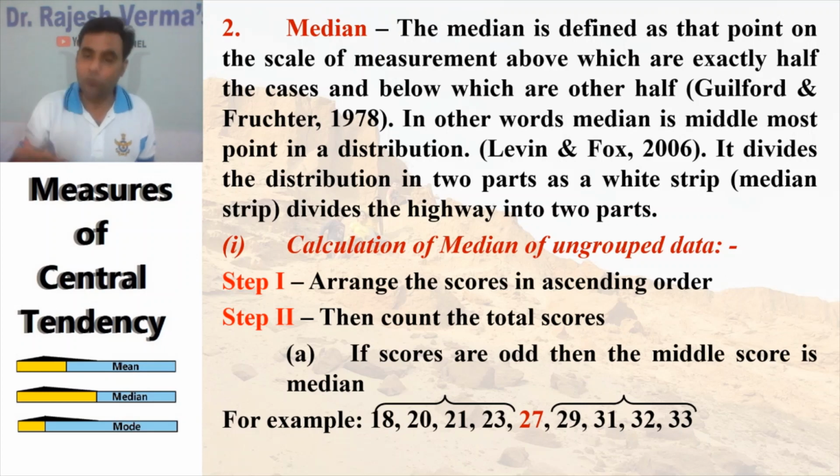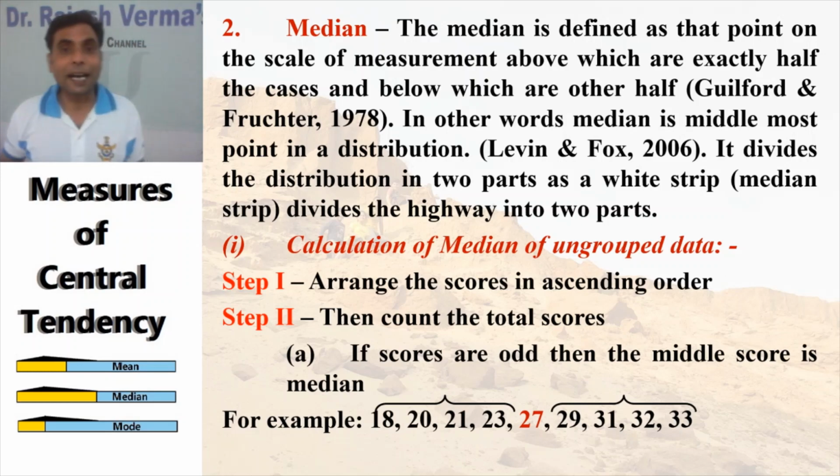When you go on a national highway, you find there is a dotted line, a white strip. That white strip divides that highway into two parts. Similar is the role of the median. So, sorry, median divides data into two parts. Okay, so again we'll have two types of data, ungrouped data and grouped data. In the ungrouped data, there are a few steps we have to follow to calculate the median. Very simple steps.